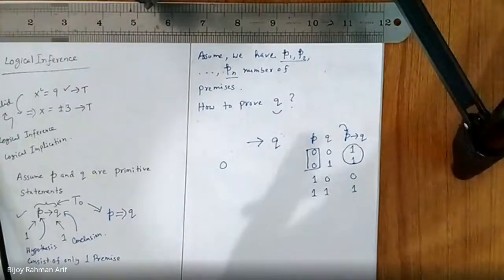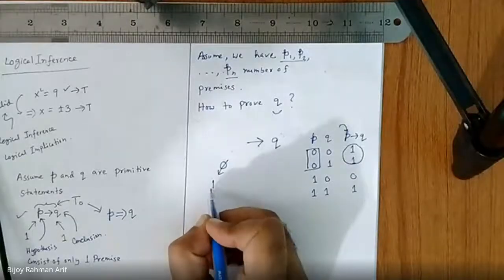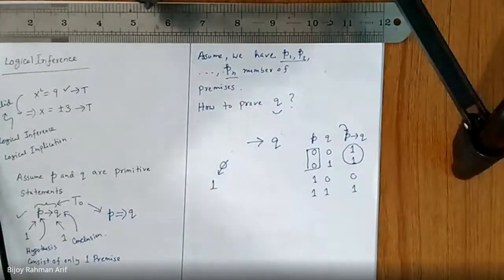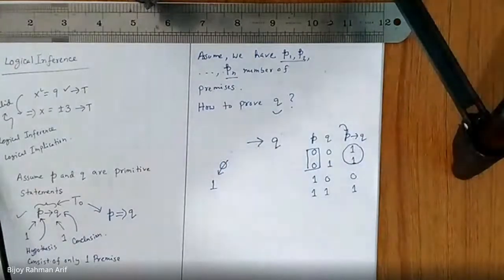So we always consider that the left hand side altogether is 1. Now, how can we join n premises so that the left hand side is always 1? When all the premises are 1? Definitely using And. Right.